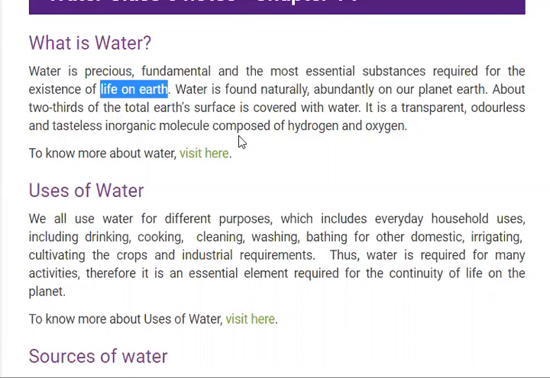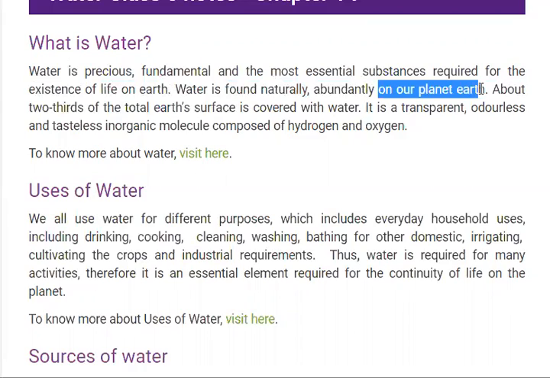Water is found naturally in nature and abundantly on our planet. About two-thirds of the total Earth surface is covered by water.